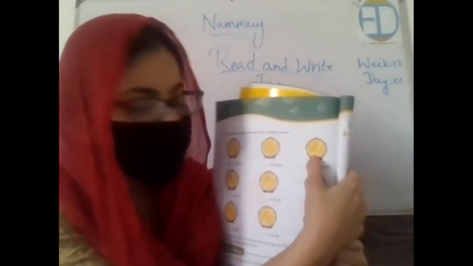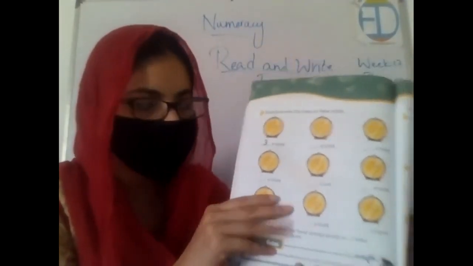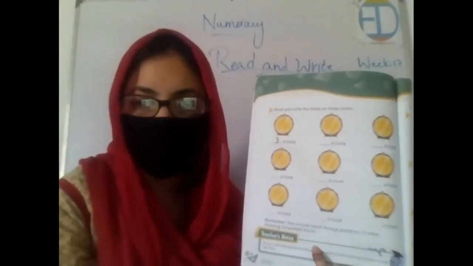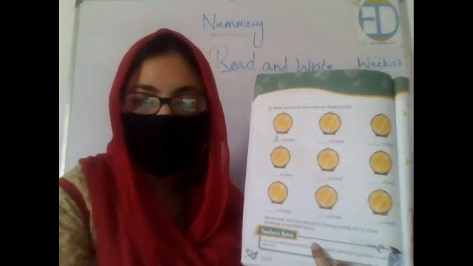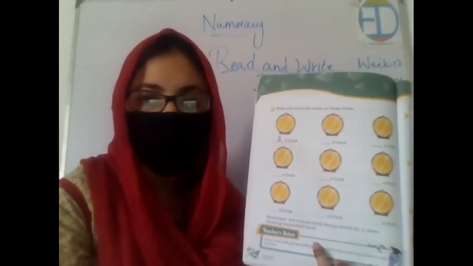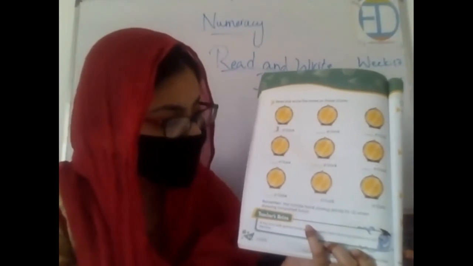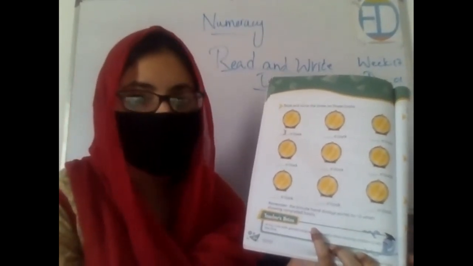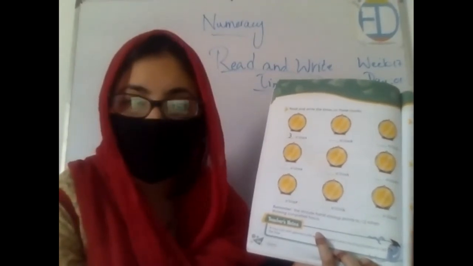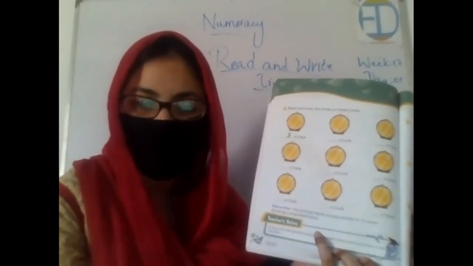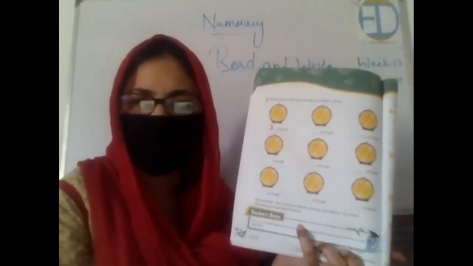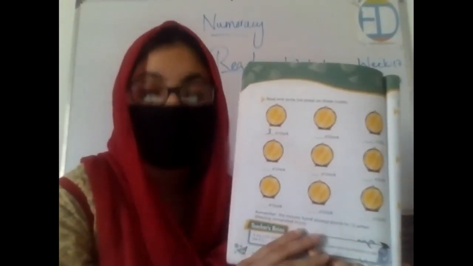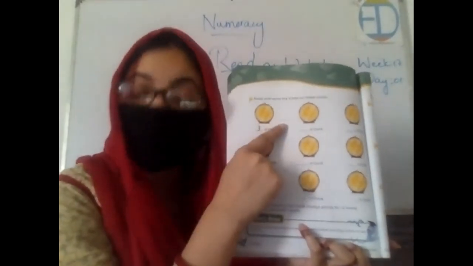Look at the clocks. In the next one, we have the hour hand on 8 and the minute hand on 12. So the time is 8 o'clock. Very well done, Alize. Okay, let's move forward. In the next one, we have the minute hand on 12 again and the hour hand on 10 o'clock. Excellent. So, who is going to tell me what is common in all of these? That every time the minute hand is on 12.